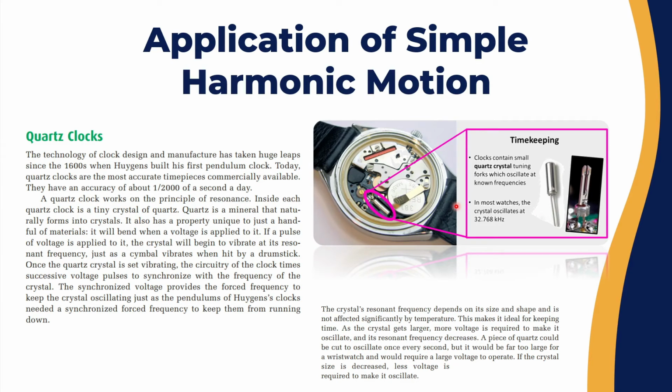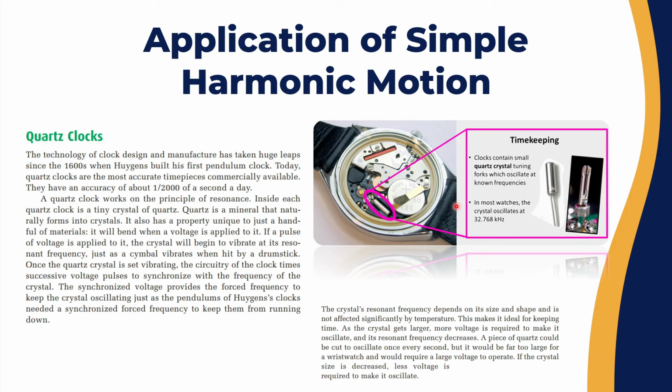These days we have quartz clocks. The technology of clock design and manufacture is different so much from the time when we had pendulum clocks. Quartz clocks today are very accurate, commercially feasible, and small in size as well. They have a much higher accuracy than the pendulum watch, with about 1/2000 of a second a day of delay. So how does the quartz clock work? It works on the principle of resonance.